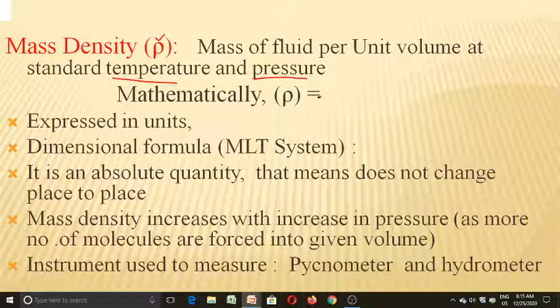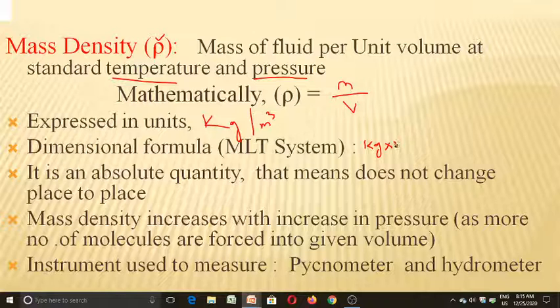So mathematically it can be written as rho is equal to m over v, where mass of the fluid is designated with m and the volume of the fluid is designated with v. It is expressed in units called kg per meter cube. Generally we measure mass in kgs and volume in terms of meter cube, and it has a dimension formula in the MLT system. So we can write the units of this mass density like this: kg multiplied by m power minus 3.